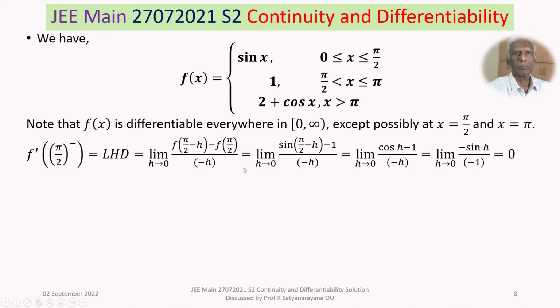So, minus 1 by minus h, and this is cos h minus 1 by minus h, limit h tends to 0. So, this takes a 0 by 0 form. Use L'Hopital's rule: the derivative of cos h minus 1 is minus sin h, by the derivative of the denominator, that is minus h, which is minus 1. Now, take the limit h tends to 0 of sin h, that is 0.